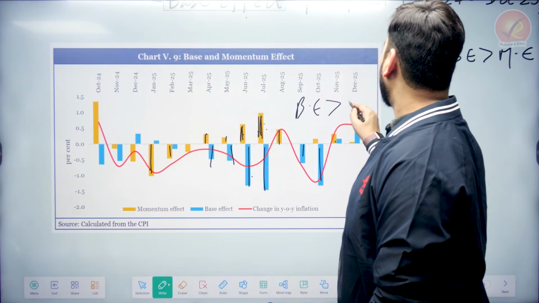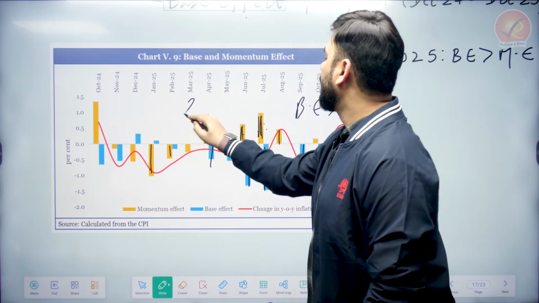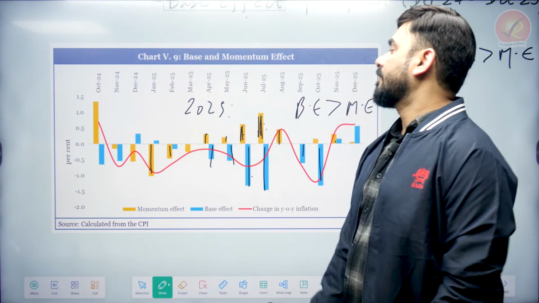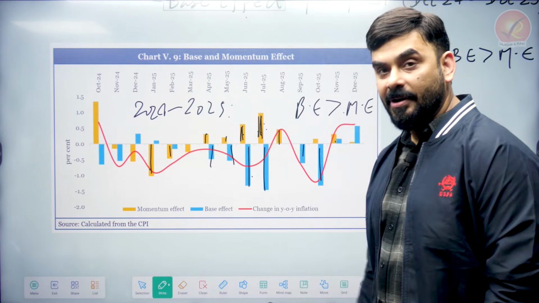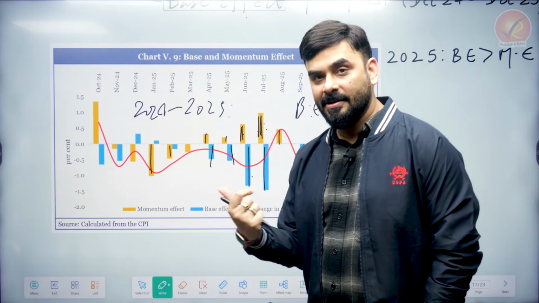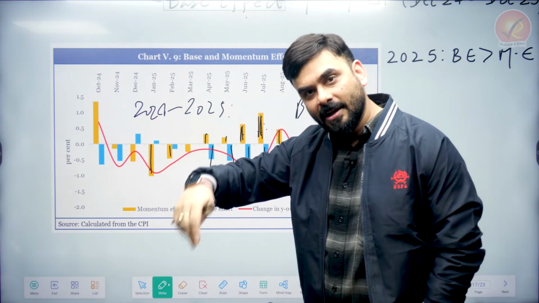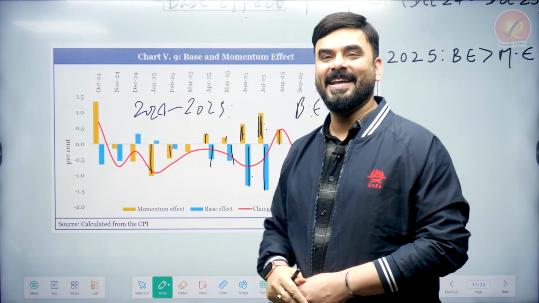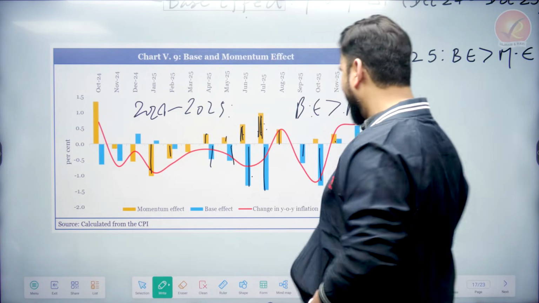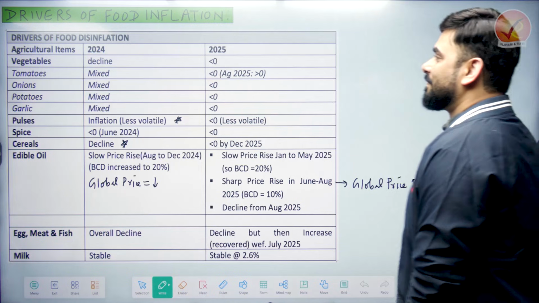In India, base effect dominated momentum effect in the year 2025. Between the year 2024 and 25, base effect dominated momentum effect, and according to base effect, the prices were falling. Hence in India, we saw a situation that prices were overall falling and inflation was moderating. That is what the economic survey says.